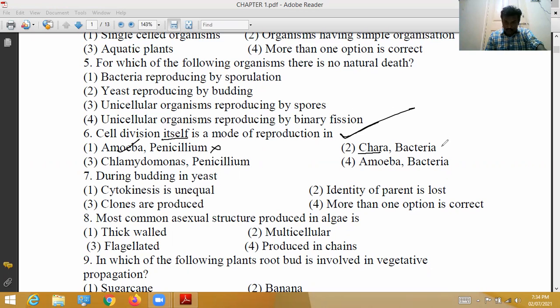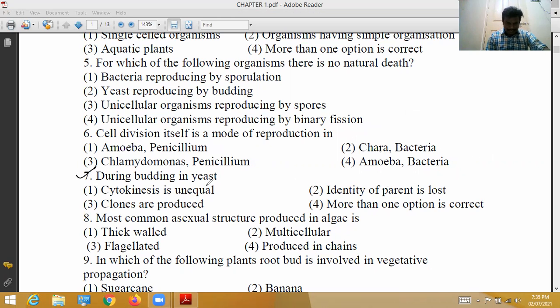In bacteria, okay. Chlamydomonas, penicillium: in these, cell division is not reproduction. The correct option is amoeba and bacteria. So cell division itself is a mode of reproduction in unicellular organisms like amoeba and bacteria.